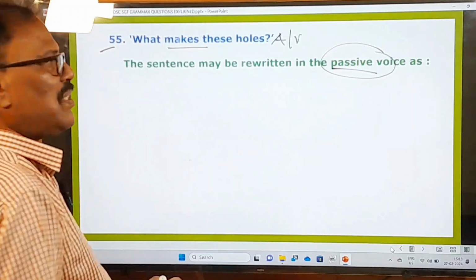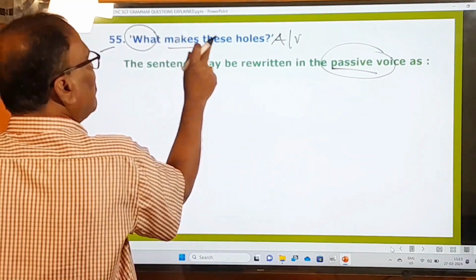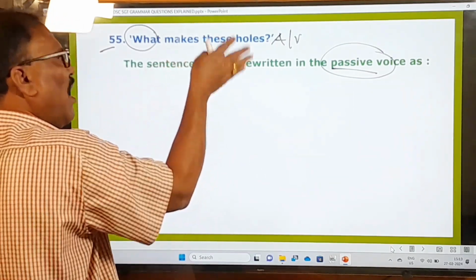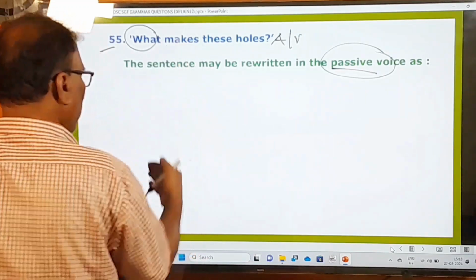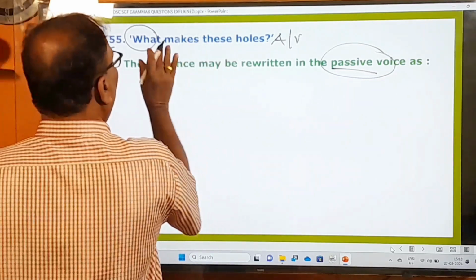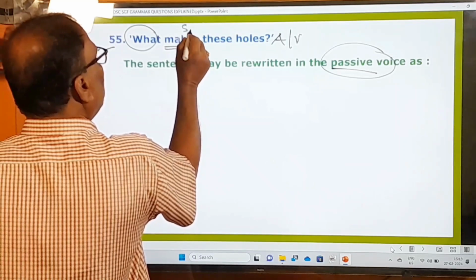How to change this into passive voice? And moreover, this is a WH question. What makes these holes, right? Before you choose the right option, let us change it on our own first of all. Let us do it ourselves, and later on check the answer options for the relevant answer. What makes? Please put this "what" aside, and this is the verb. What makes? So this is in the simple present.